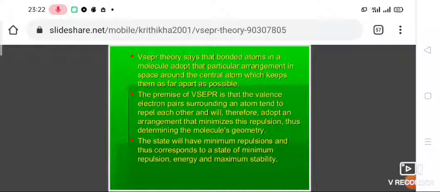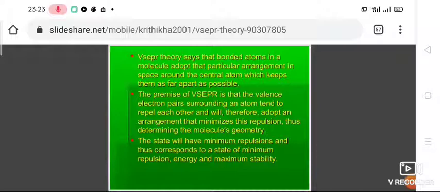So in 1940, Sidgwick and Powell proposed a theory called valence shell electron pair repulsion, that is VSEPR theory, to explain the shape of such species. According to this theory, the shape of a covalent species depends upon the repulsion between the electron pairs in the valence shell of the central atom of the species. So the shape depends upon the repulsion between the electron pairs of the central species.